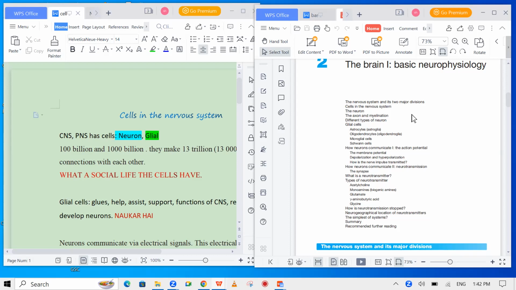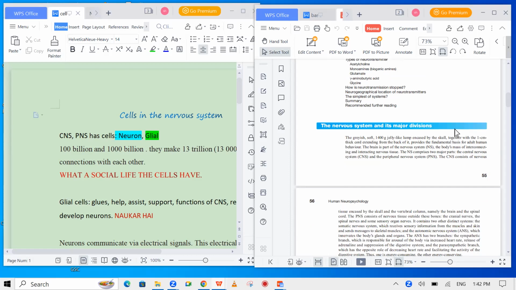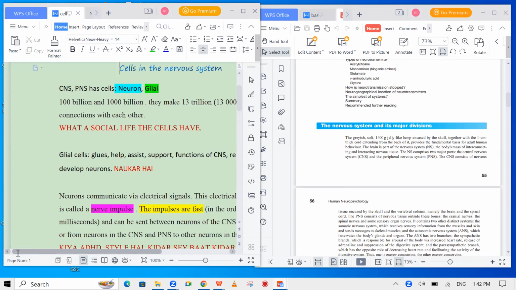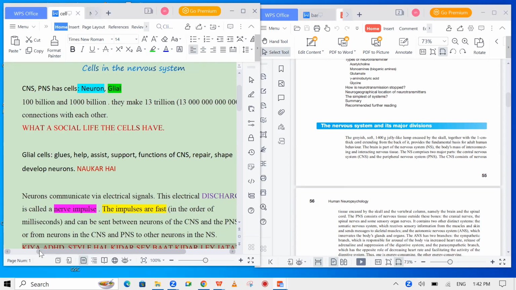So basically, the cells in the nervous system: there is the central nervous system and there is the peripheral nervous system, which has its cells, called the neurons and the glia. The neurons and the glia together make about 100 billion and more than that. And their connection with each other is very important. What a social life the cells have, because they always keep on communicating with each other.